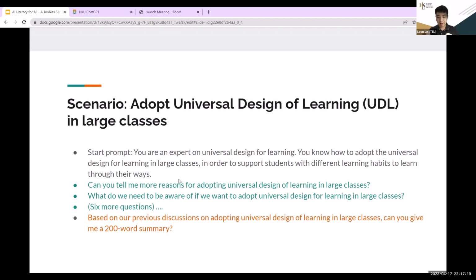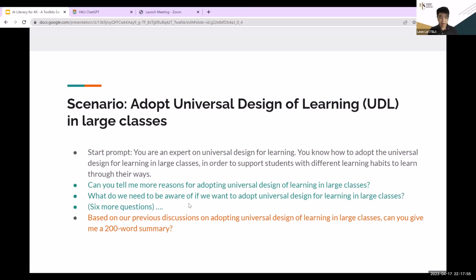So I define the role and also give some extra details. Okay, and then I ask 8 questions on various perspectives in UDL. So the reasons, the things that we should be aware of, the first thing that we should try, etc. So we ask 8 questions, and then the system provides me quite long explanations. And then, of course, at the end, after these 8 questions, I ask the system: based on our previous discussions on UDL, can you give me a 200-word summary? And the system provides me a 200-word summary.